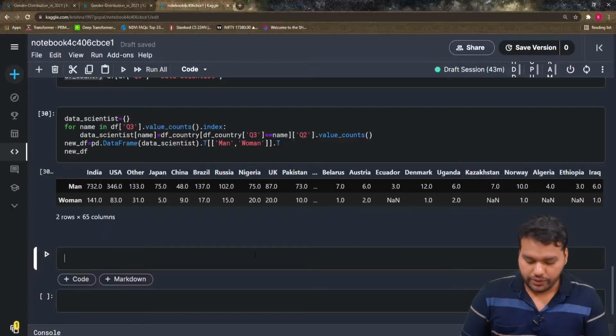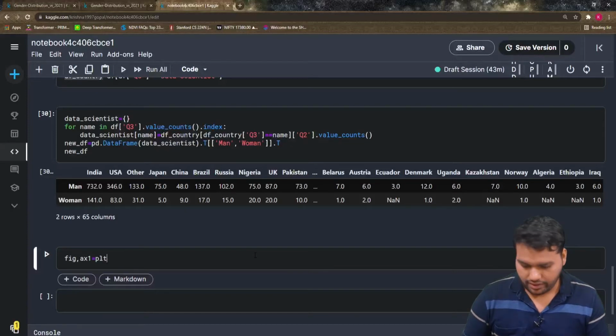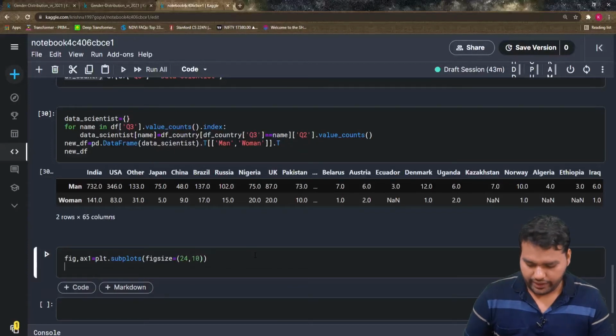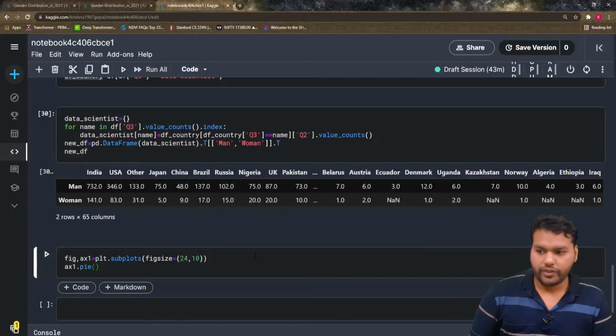For this I'm going to define fig, ax1 is equal to plt dot subplots, 1, and we also need a fixed size, you can give 24, 10. Then we have ax1 dot pie, and first we have to define the values.